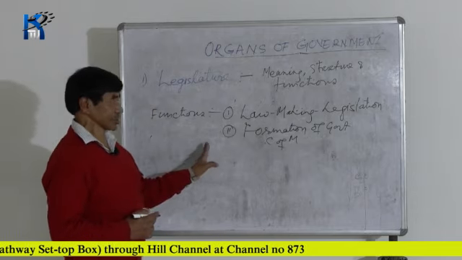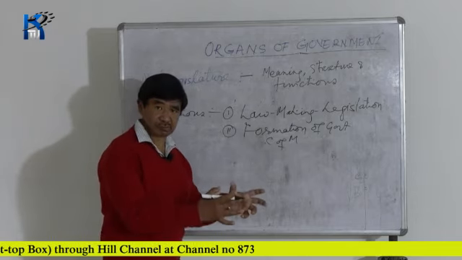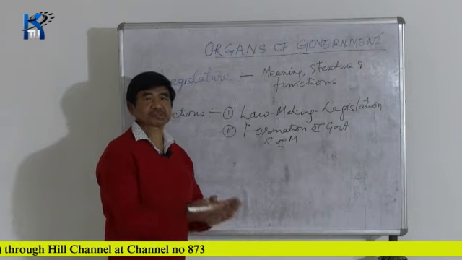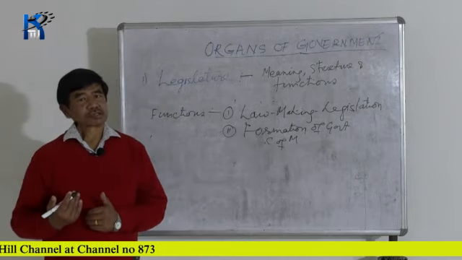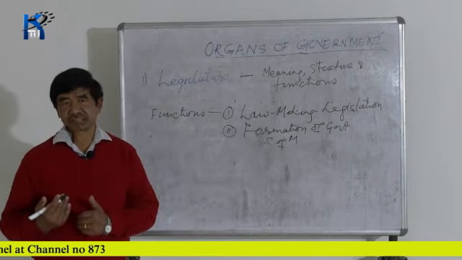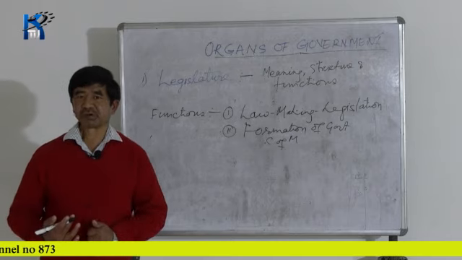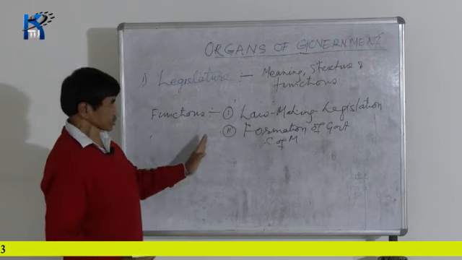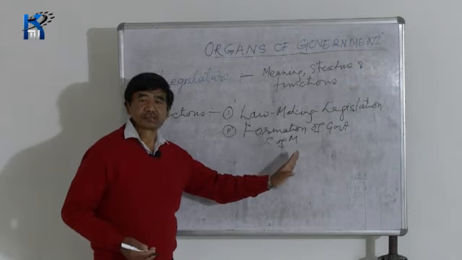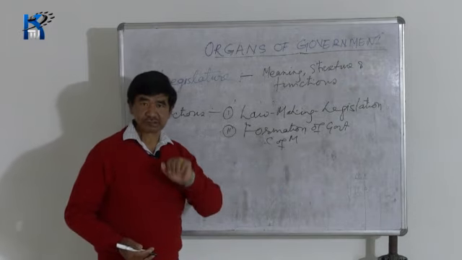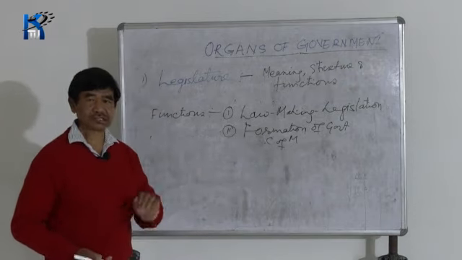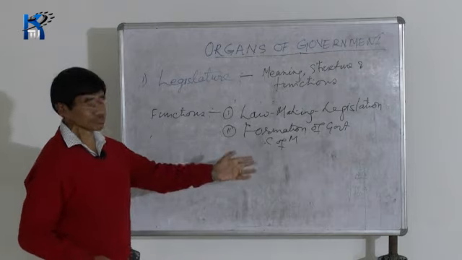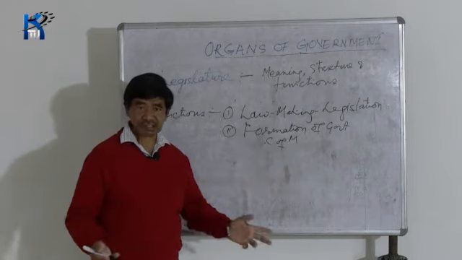So this happens. That means first there must be members of parliament, then only he or she may be appointed a minister, that is, he or she can be a member of the Council of Ministers. So in this way we can say the legislature also forms the government or the Council of Ministers. Same in the UK also, same thing.